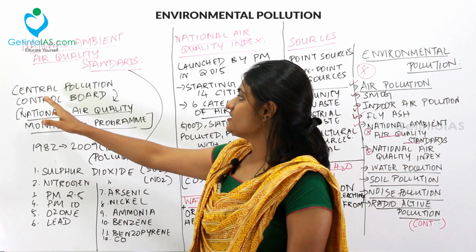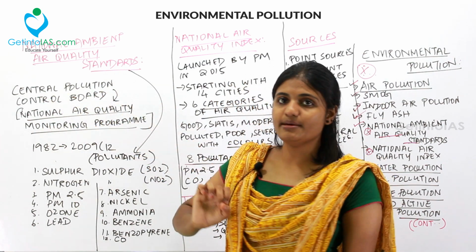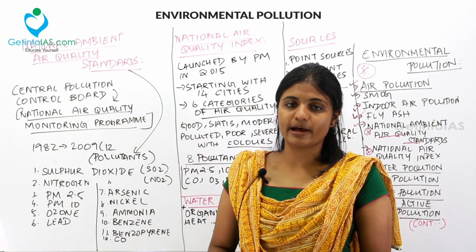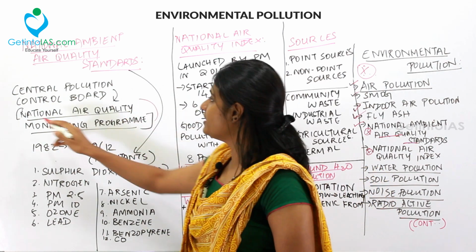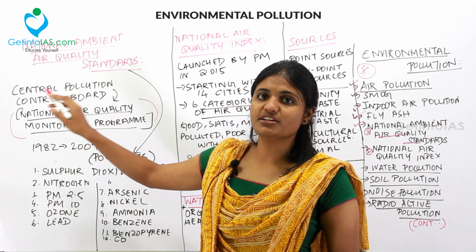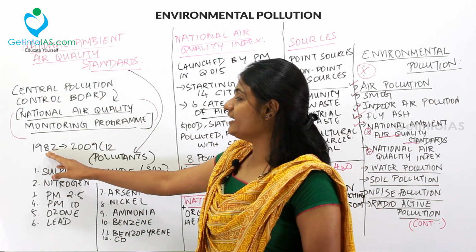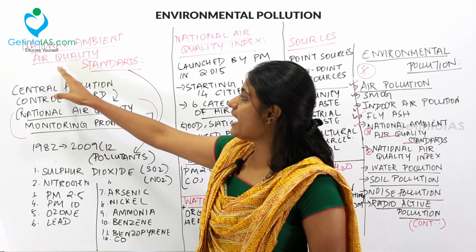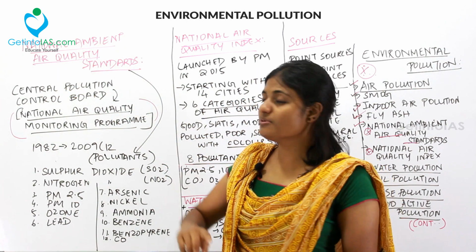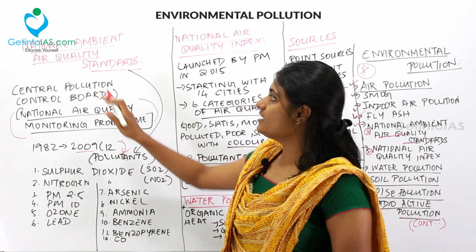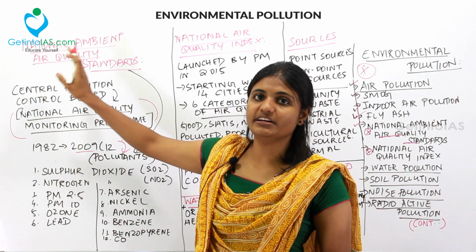The Central Pollution Control Board implemented the National Air Quality Monitoring Program. Later, in 1982 the National Ambient Air Quality Standards were prescribed, and in 2009 12 pollutants were added under the National Ambient Air Quality Standards.